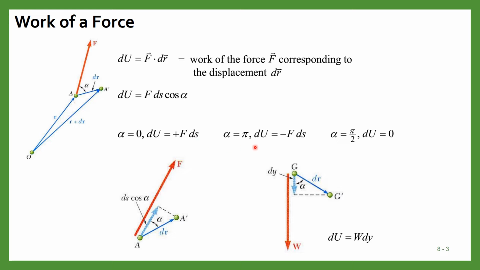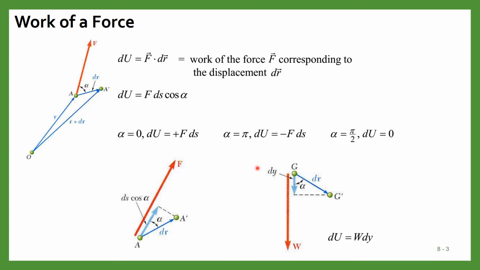While if alpha is equal to pi, that means the force and the displacement are in opposite directions. That usually happens with the weight force because of gravity. So in that case the work is dU = -F ds.